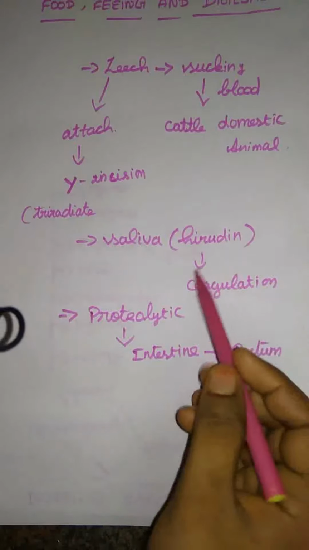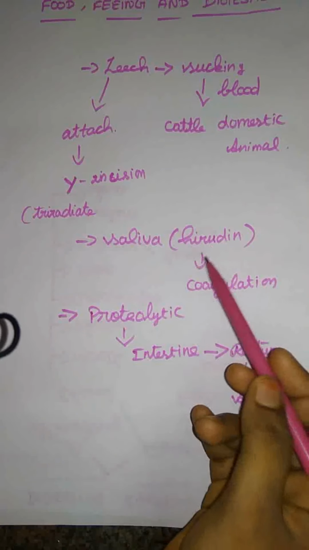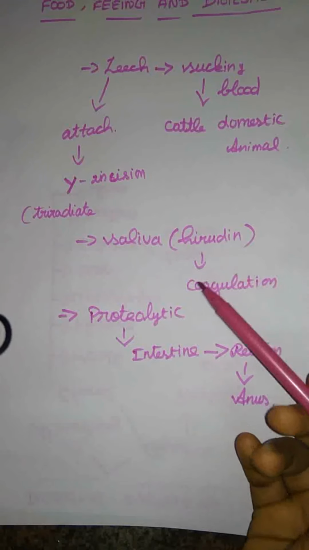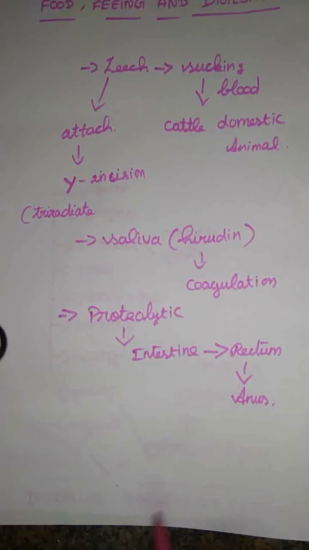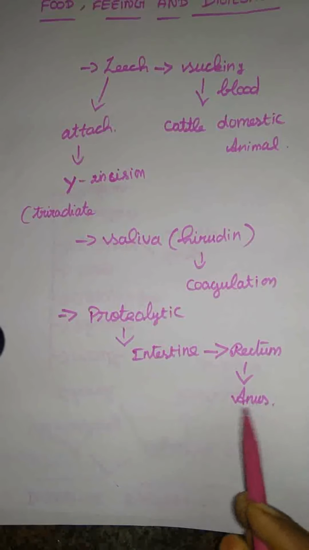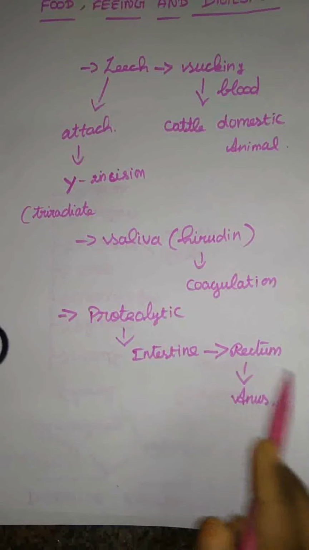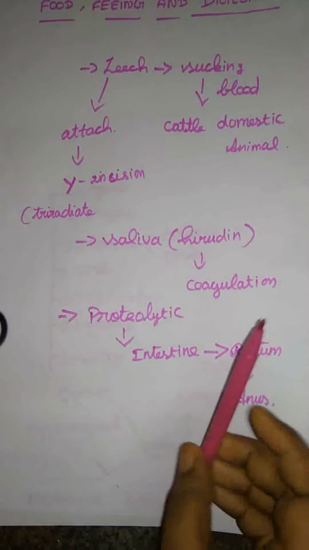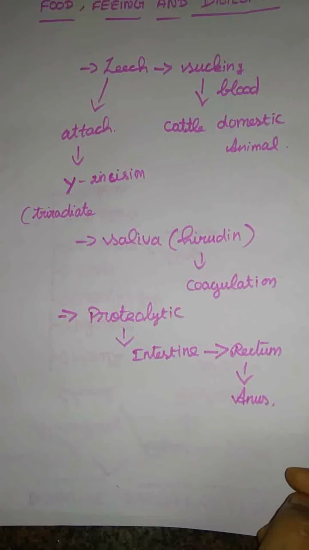Okay, and they secrete hirudin, right? They have another function also. They act as an anesthesia, which means the host does not feel any biting sensation. Through the saliva they act as an anesthesia for a particular portion. So that's it for food feeding and digestion of a leech. Let me move on to the next topic.